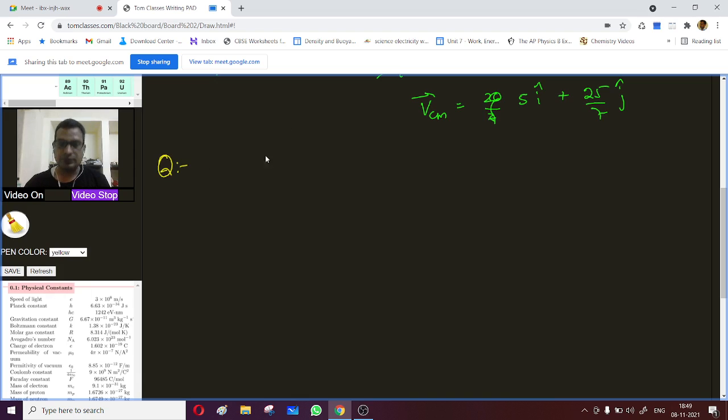Two spherical bodies. This is an All India triple E 2003 question.